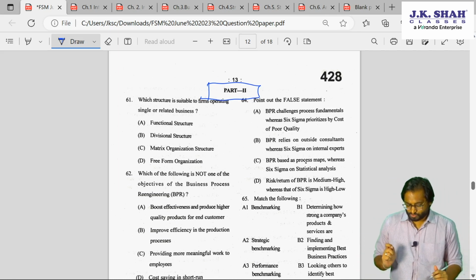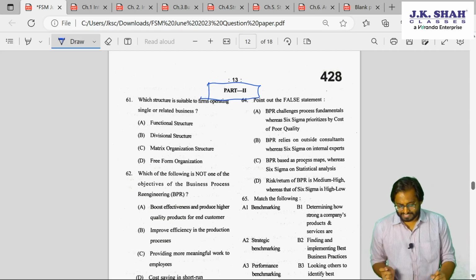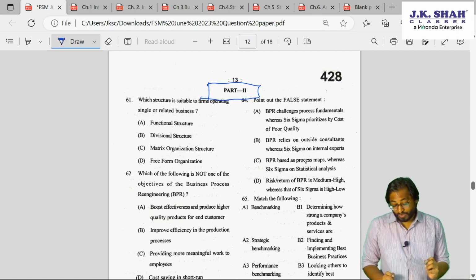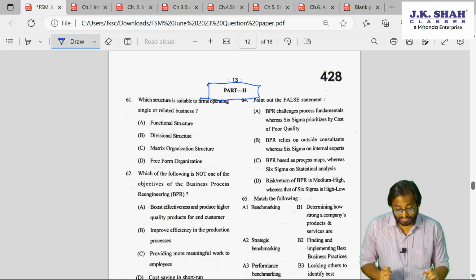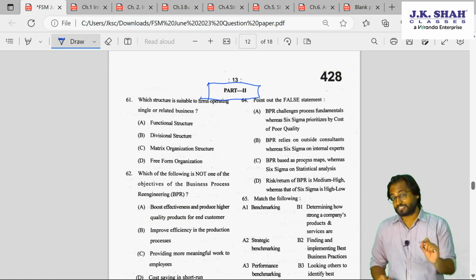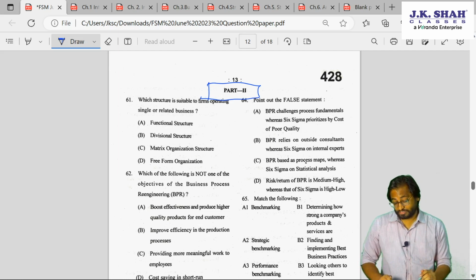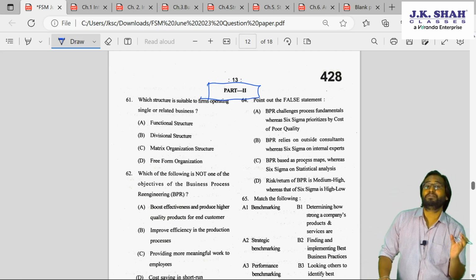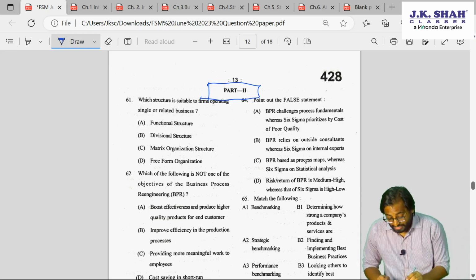Which structure is suitable to firms operating in a single or related business? Now as you can see, they are talking about the structure. So in which chapter do we have structure? Structure is being talked about in implementation. So which chapter am I talking about?